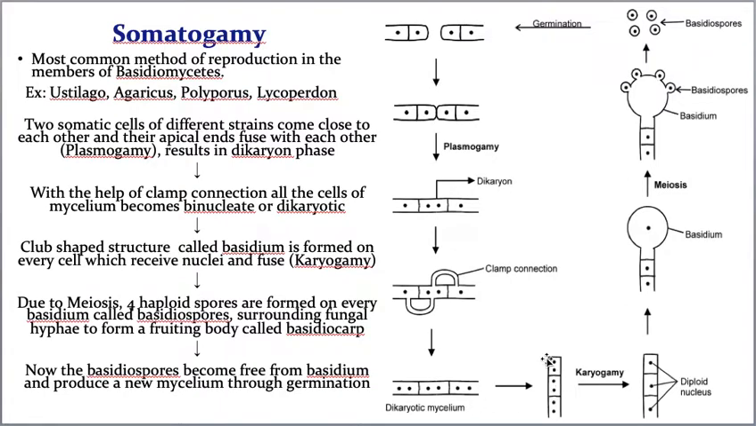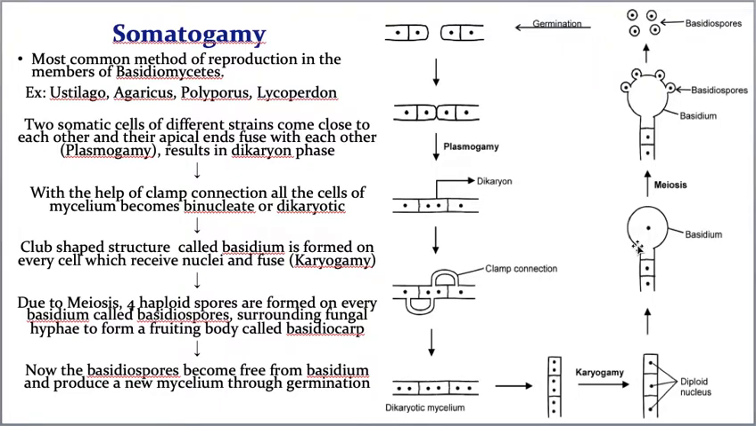Now in this dikaryotic mycelium, karyogamy takes place. During karyogamy, the two nuclei undergo fusion to form one single diploid nucleus in every cell. After that, every cell produces a club-like sac called a basidium, and the basidiospores are produced on it. This basidium looks like a club-shaped structure, that's why it is called club fungi.